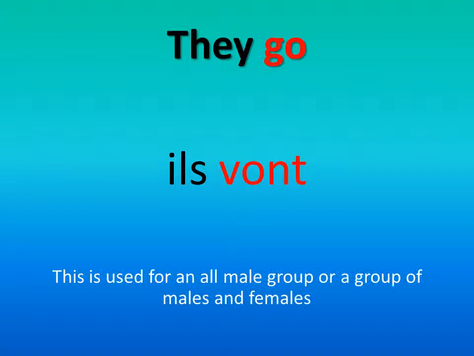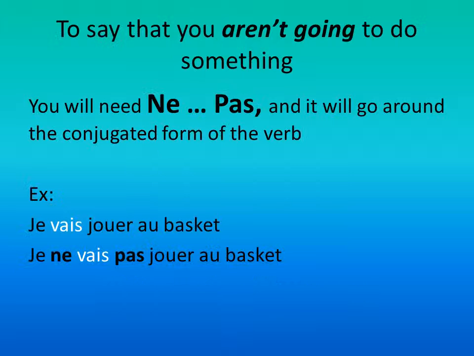The last two we have both mean they go. We have ils vont, and this is going to be used for an all-male group or a group of males and females, so both. We also have elles vont. The other one, again, was used for an all-male group or a male and female group. This is just going to be used for an all-female group.